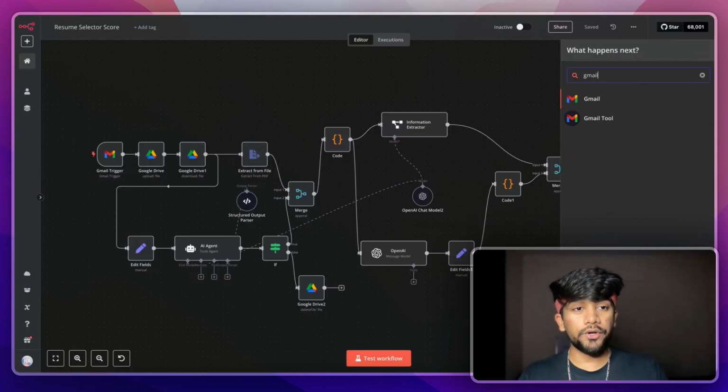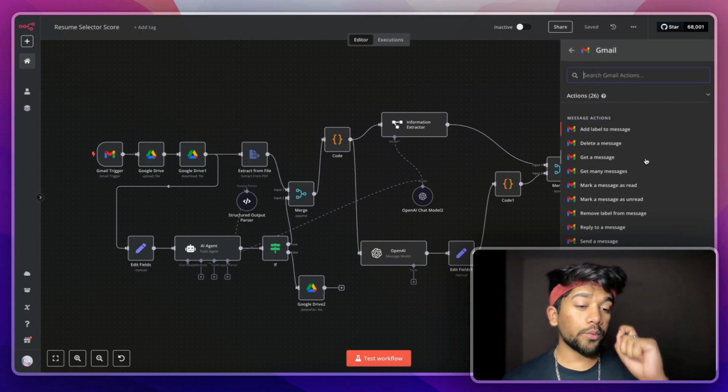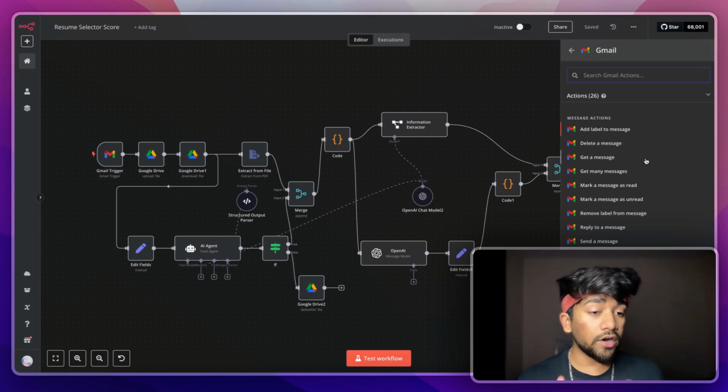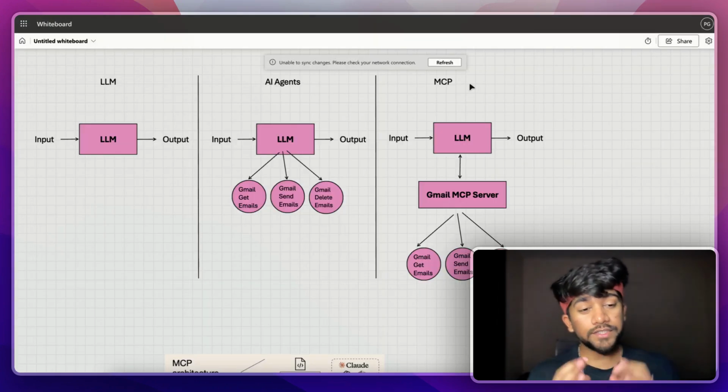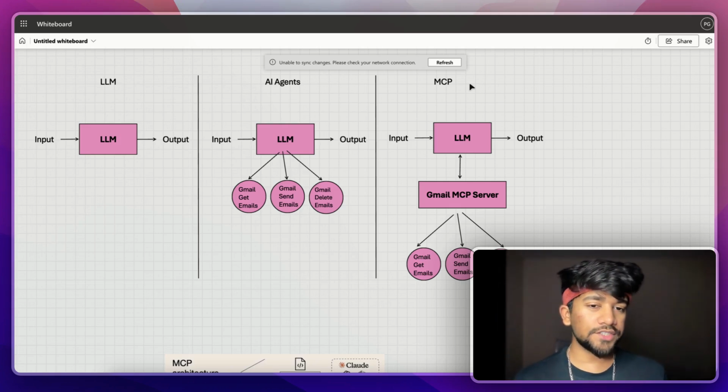If I have a Gmail module, a Gmail module has so many endpoints. Now, every endpoint requires a specific set of input and will provide a different set of output. But hard coding all these endpoints is not a reliable system, because as soon as Gmail updates the API, the entire automation is going to fail. Now you can see I don't have to manually add any of the modules from Gmail. I just have to call this Gmail MCP server.